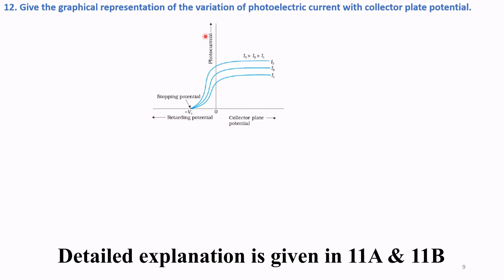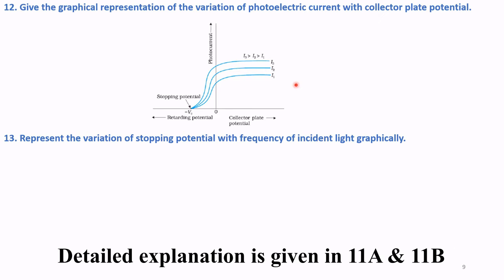On the y-axis, that is here, we have photoelectric current. So, the graph shows that for any constant intensity I1, if we increase the potential, the current increases in this form and then becomes saturated. Here is this portion. For more details, please refer to our video 11a.